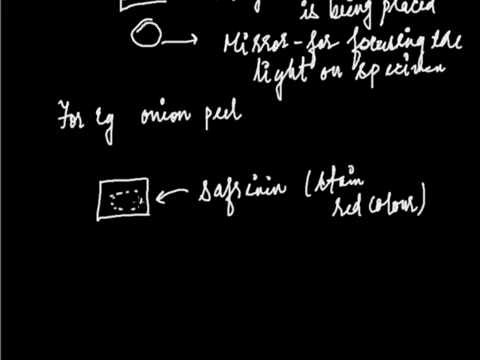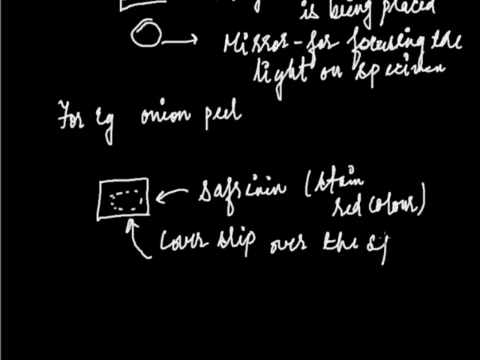After putting the safranin, we'll put a cover slip over the specimen. When we put the cover slip over the specimen, the extra water or the extra stain comes out, and now it is ready to be visualized under the microscope. There are a number of stains we can use, but in our schools we generally use safranin. Other stains like methylene blue and crystal violet are used for higher purposes.